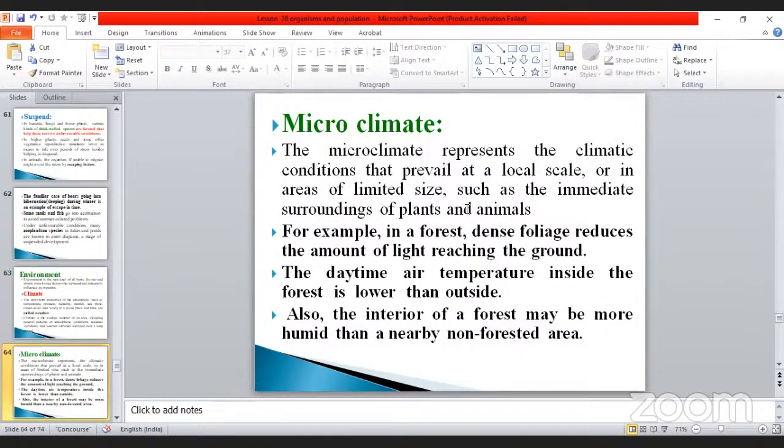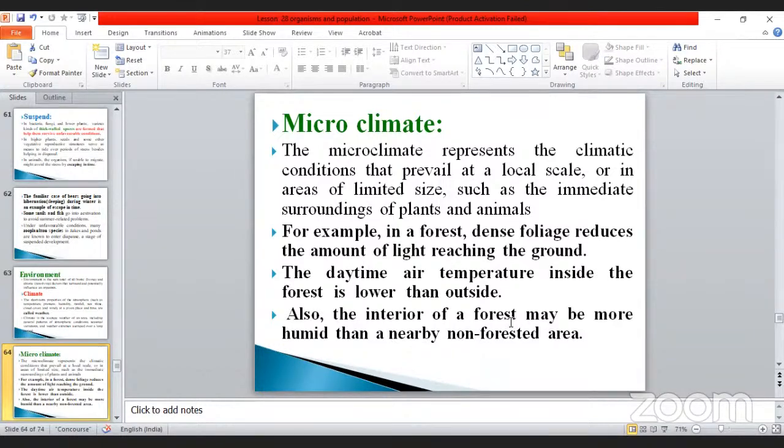What are the things there? Already we discussed the surroundings of plants and animals. So that is called a microclimate. For example, the forest is an example of microclimate. Why? The forest's dense foliage reduces the amount of light reaching the ground, already discussed in the diagrammatical representation. At the same time, during the daytime, the air temperature inside the forest is lower than outside, already discussed.